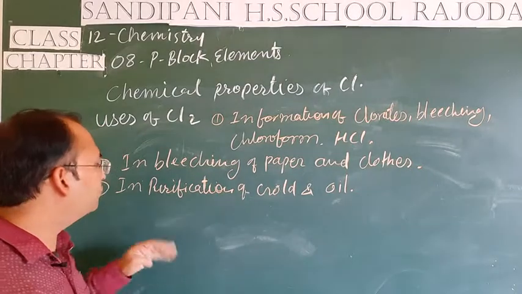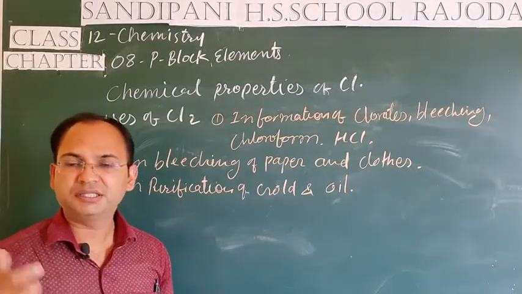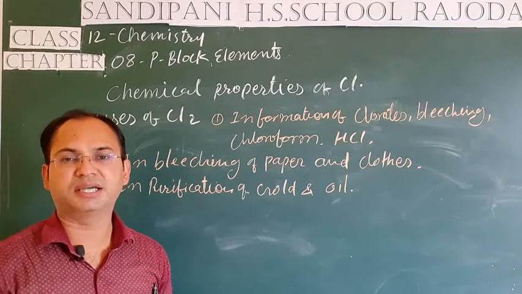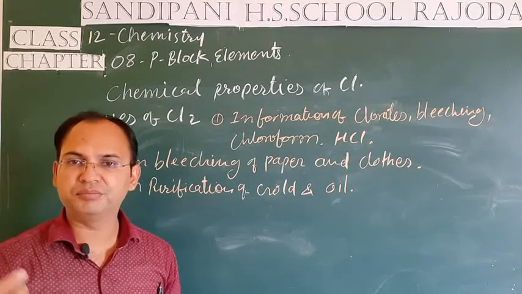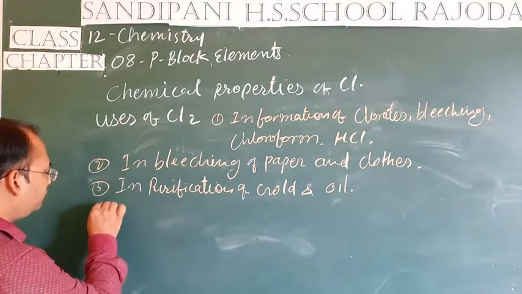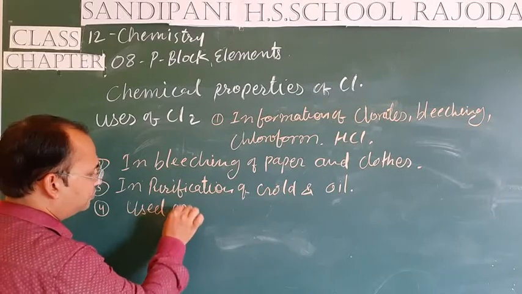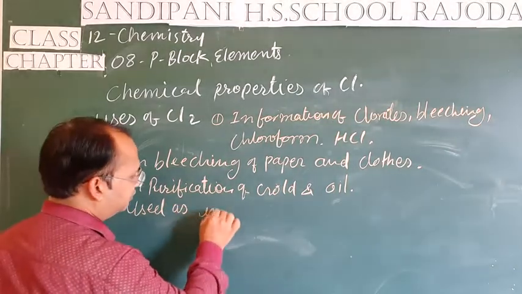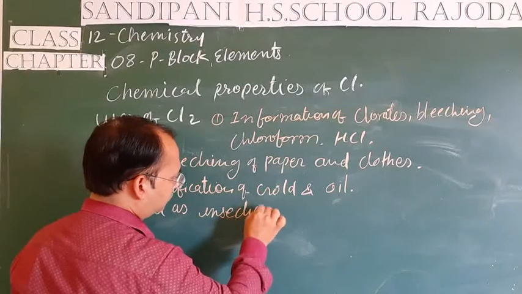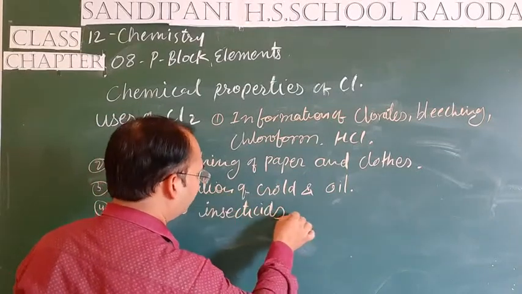Next, fourth use of chlorine is that it is used as an insecticide. It is used to kill many types of insects. So students, these are the major uses.